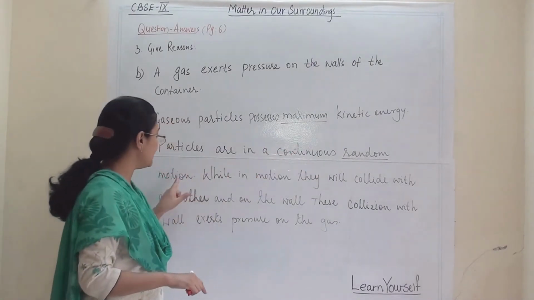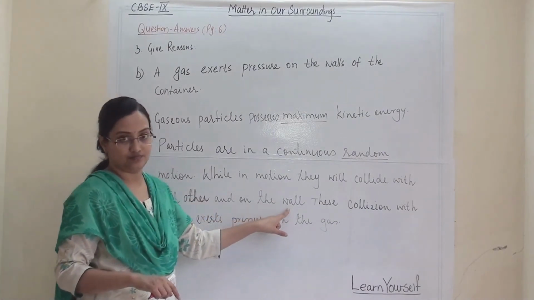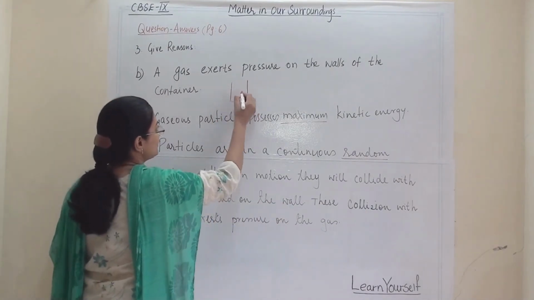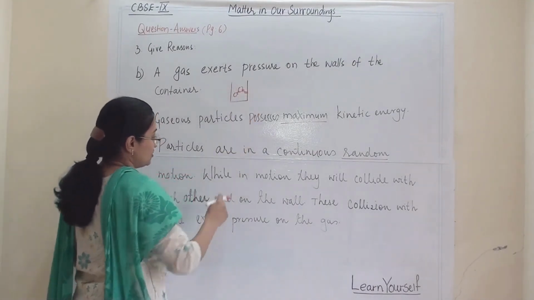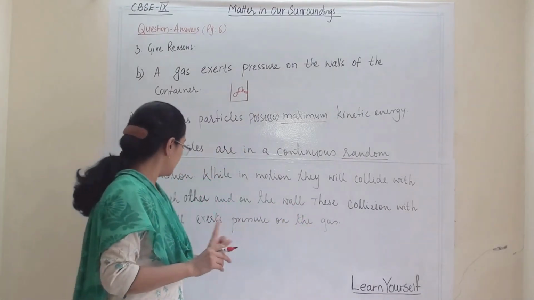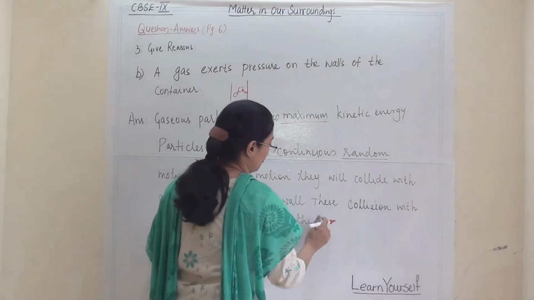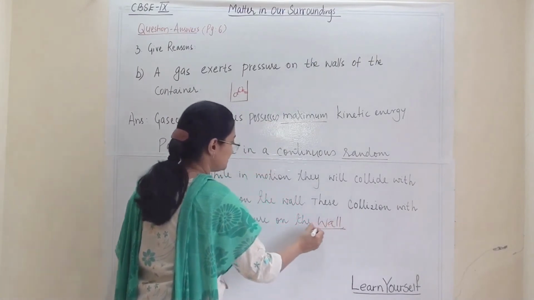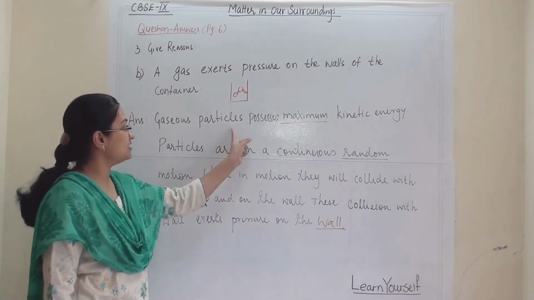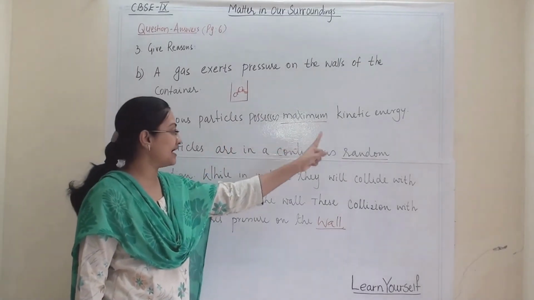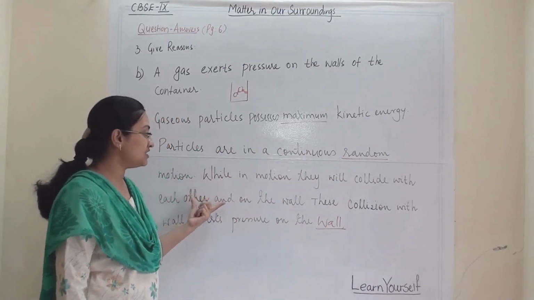Because they are moving in random motion, while in motion they will collide with each other and with the wall. Suppose this is a vessel: they will collide with each other, and at the same time they will collide with the wall also. The collision with the wall exerts pressure on the wall. So this is the reason they exert pressure on the wall. The three important points are that they possess maximum kinetic energy, they are in random motion, and while moving randomly they collide with each other and with the wall.